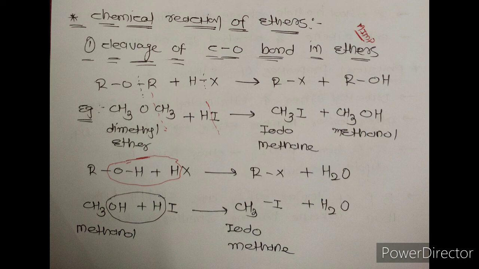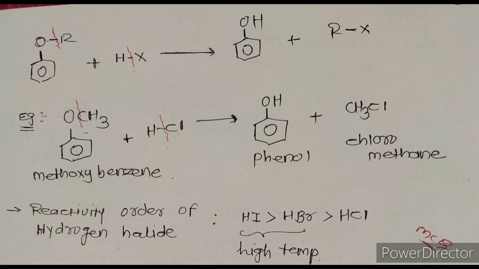Means whatever methanol is obtained during the first step reacts with hydrogen iodide, or HI, then iodomethane and water are obtained.